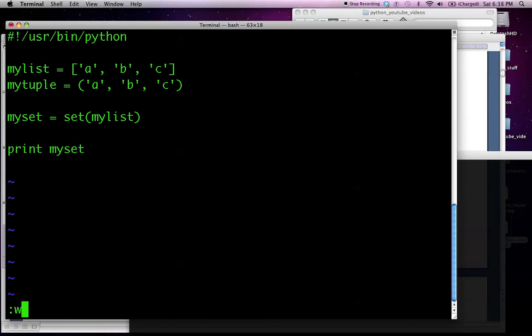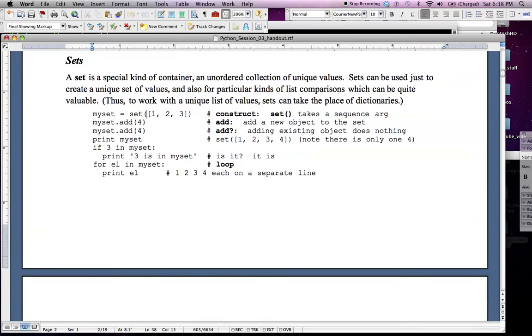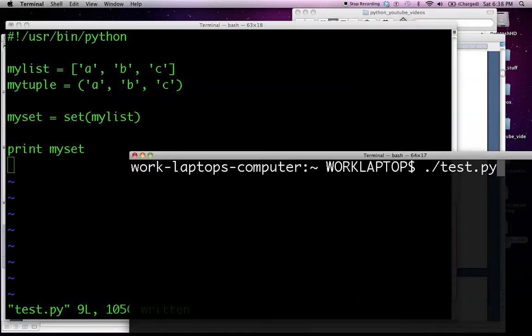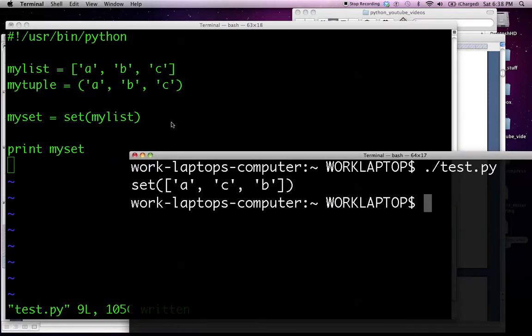When we print it, you can see it looks very much like the way we might construct it. We get back a set with the parentheses, and then inside it, the list that we passed into it.